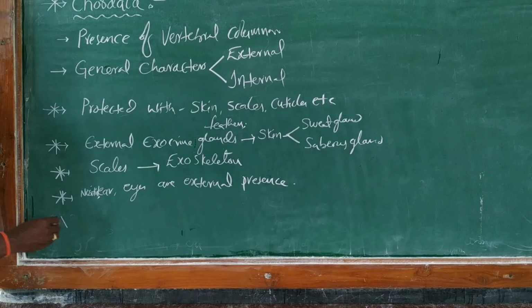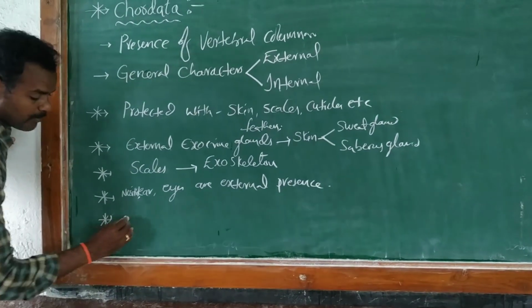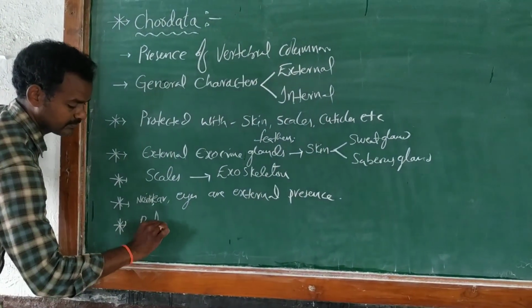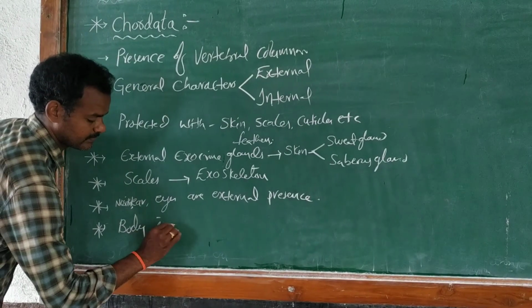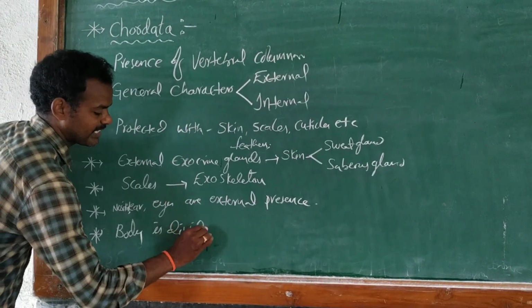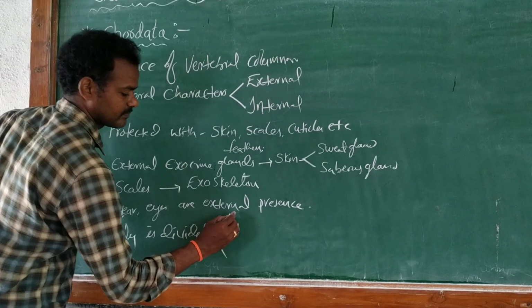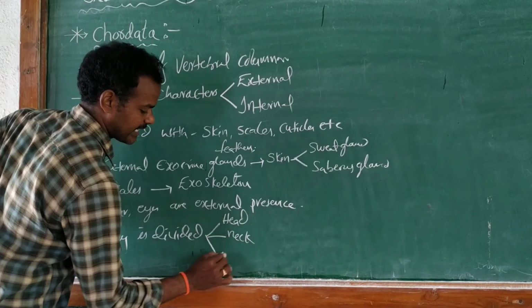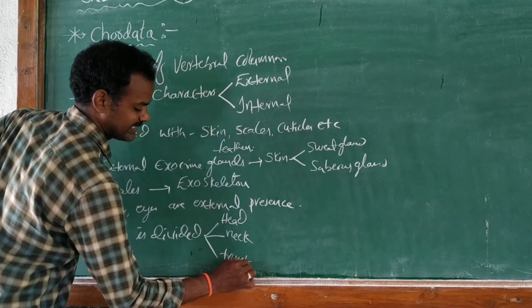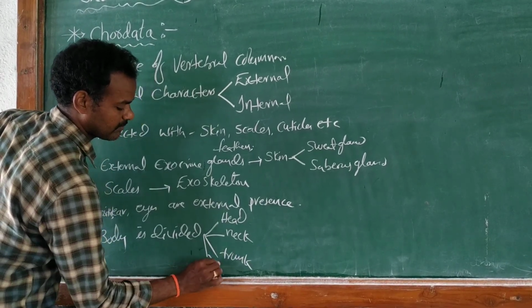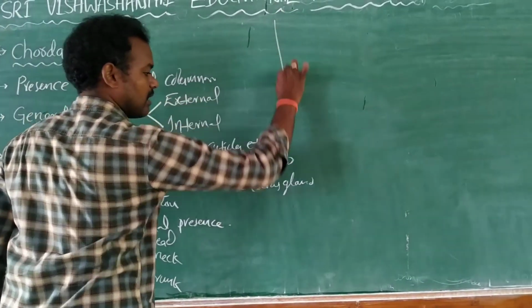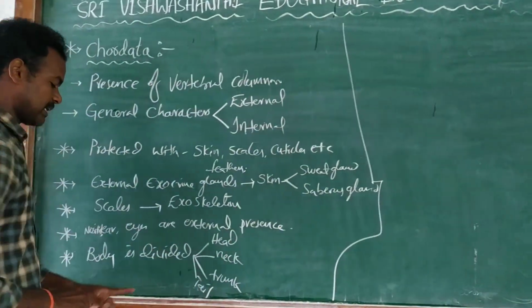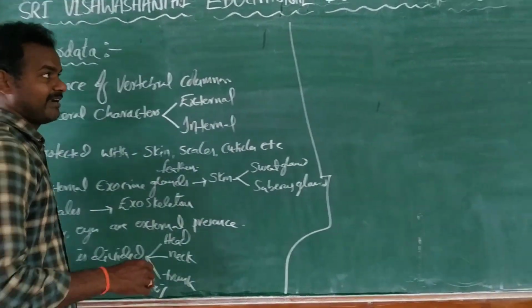And one more thing, in some organisms the body is divided into head, neck, trunk, and in some species a tail. These are the divisions of the body.